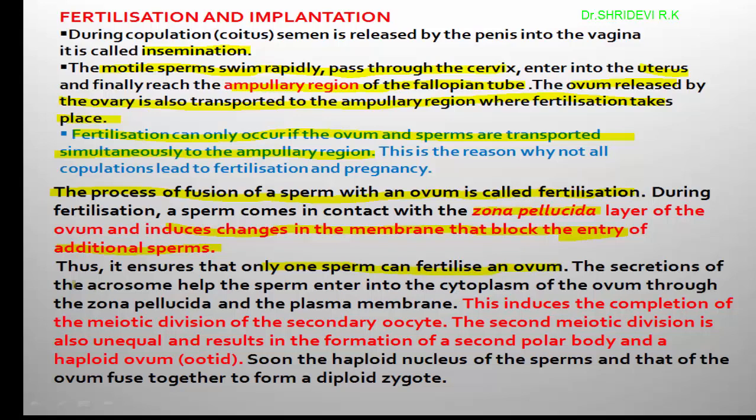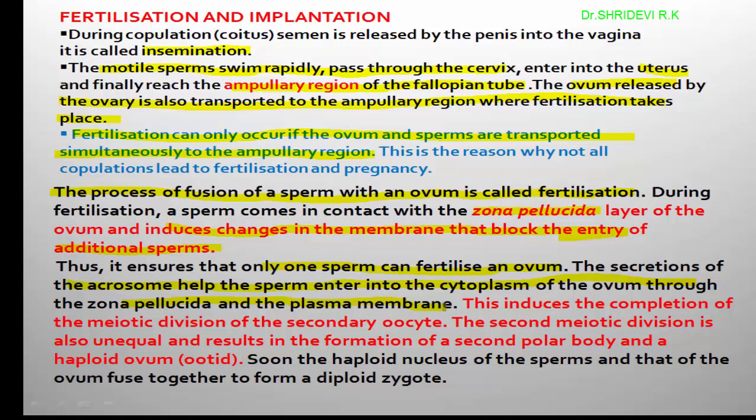The secretions of the acrosome help the sperm enter into the cytoplasm through the zona pellucida and plasma membrane. When the sperm comes in contact with the egg, the acrosome of the sperm releases some enzymes, and those enzymes break the egg membrane so that the sperm can enter into the cytoplasm of the female gamete, the egg.